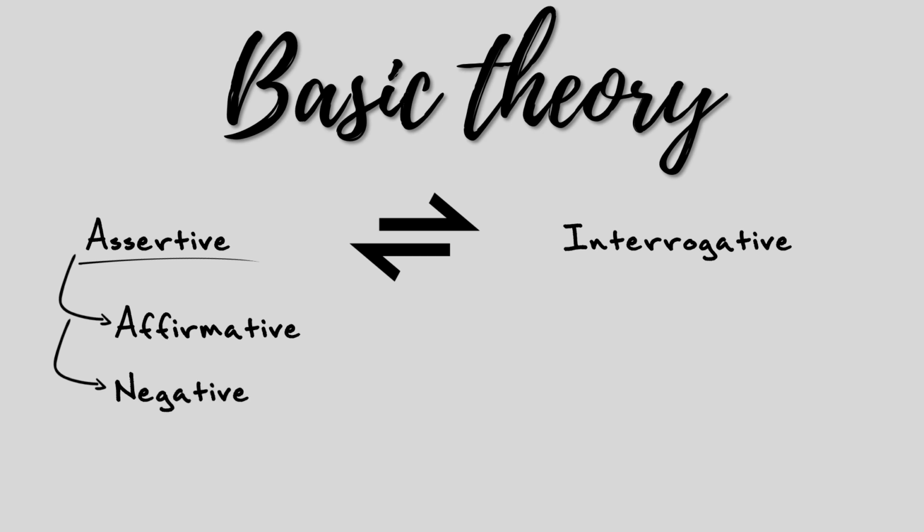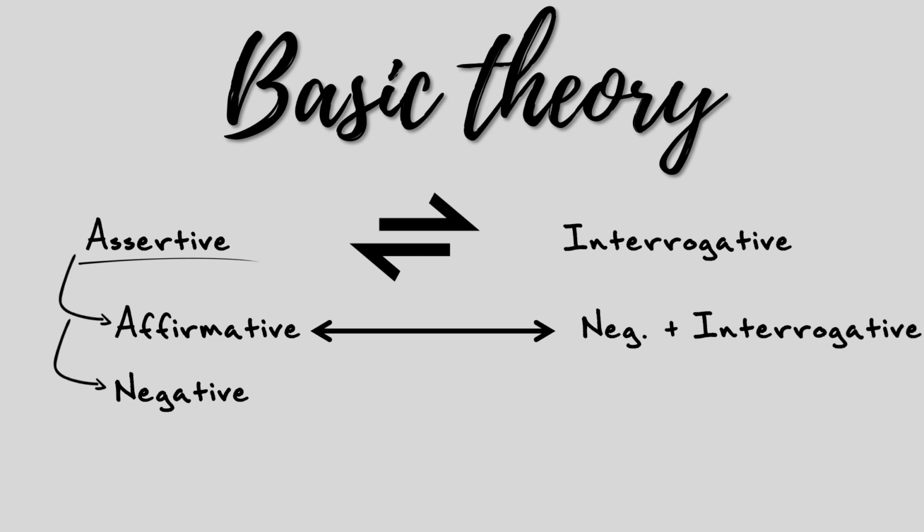When you are asked to transform a sentence from assertive to interrogative, you first observe whether the sentence is an affirmative one or a negative one. If the sentence is affirmative, while transforming it to interrogative, you must make it negative interrogative. At the same time, if the sentence is negative, then while transforming it into an interrogative sentence, you must make it an affirmative interrogative sentence.